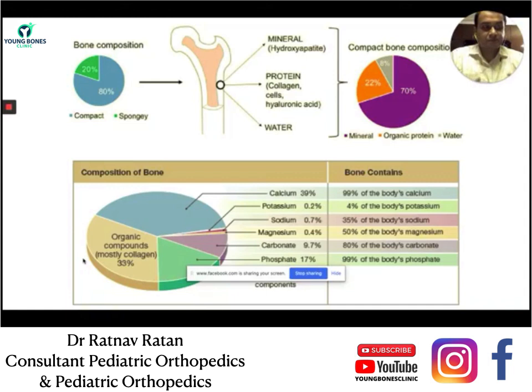Then there is a protein part, which is the type 1 collagen, which forms the organic part. Then there is around 10% of water as well in the bones.